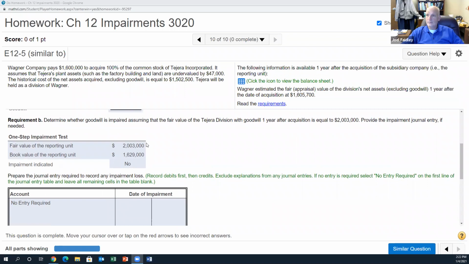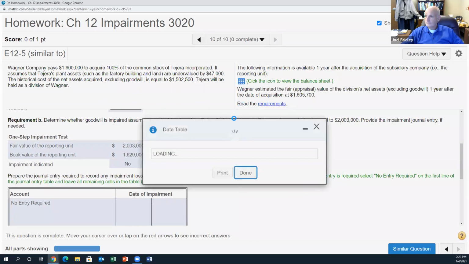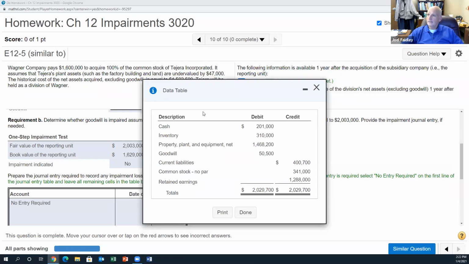All right, part B says determine whether goodwill is impaired, assuming the fair value of the Tahara division with goodwill 1 year after acquisition is equal to $2,003,000. All right, so what's the book value? Well, I hope it lets me open this because we have to look at this. What you're doing there is you've got a balance sheet and you're adding up all your assets, including the goodwill on the left side, and you're subtracting the accounts payable. There it is, thank goodness.